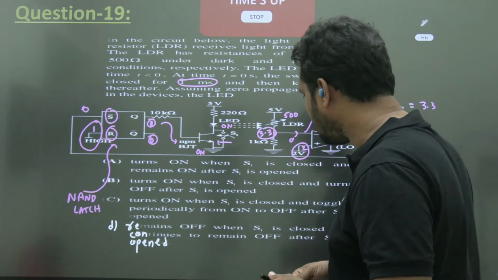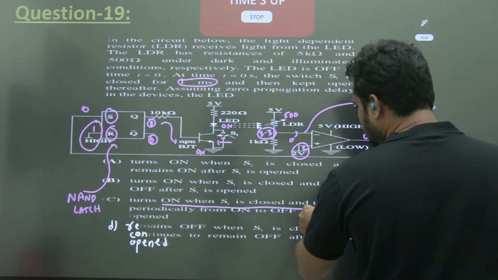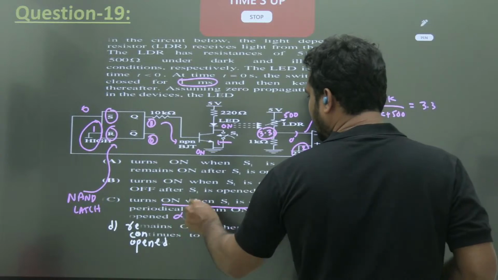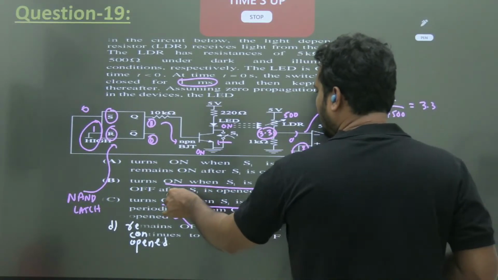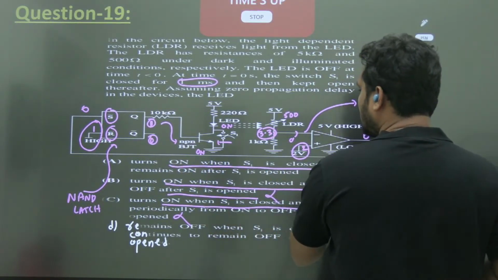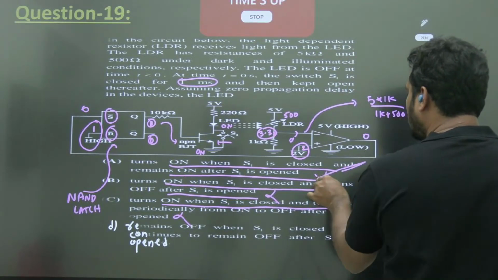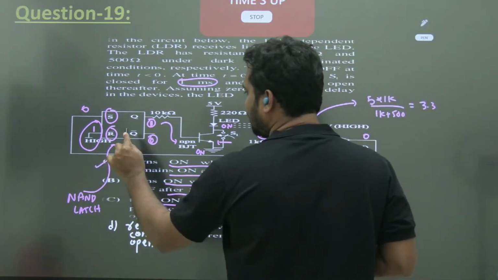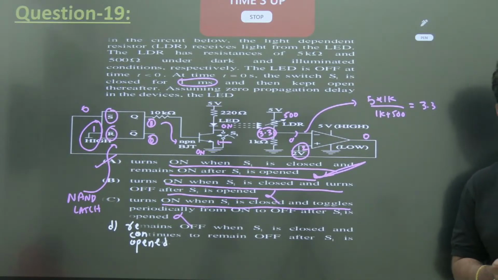So what I want to say, so it will turn on when S1 is closed and toggles periodically, no. It turns on when S1 is closed and turns off when S1 is open, no. Turns on when S1 is closed and remains on when S1 is open also. This is the right answer. Option A. Okay.